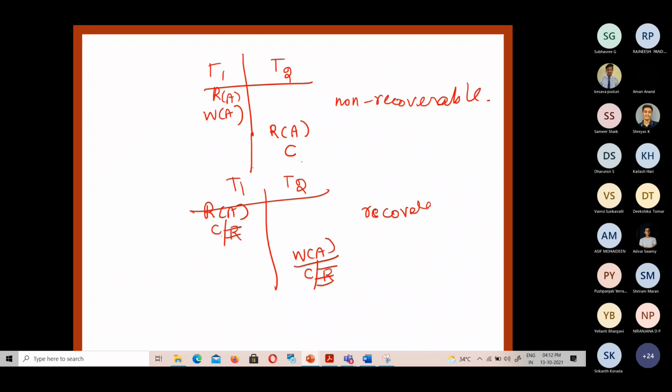Also, you can see here we are having W of A rather than R of A. Only WW dependency is there. It is also a recoverable schedule only. So it considers only WR dependency. The recoverability and cascadeless property just checks only for WR dependency.